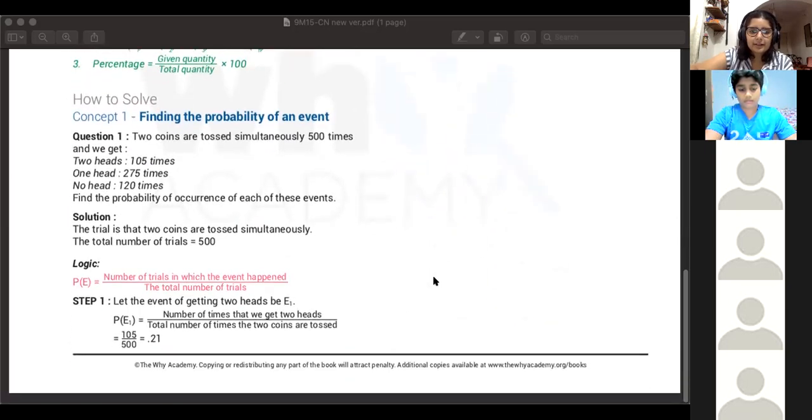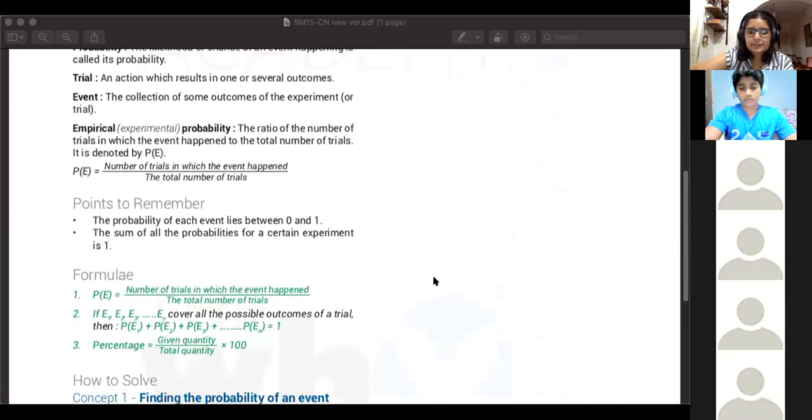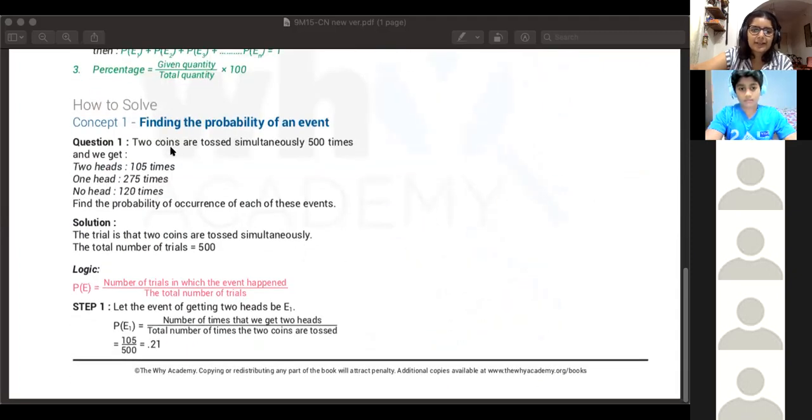Okay. There's one example problem because this is the only type of question you're going to get. Two coins are tossed simultaneously 500 times. And when two coins are tossed, these are the different outcomes that are possible. Either you get two heads, or only one head, like one head, one tail, and tail, one head. Or there's no head at all, like both the coins show tails only. Find the probability of occurrence of each of these events.